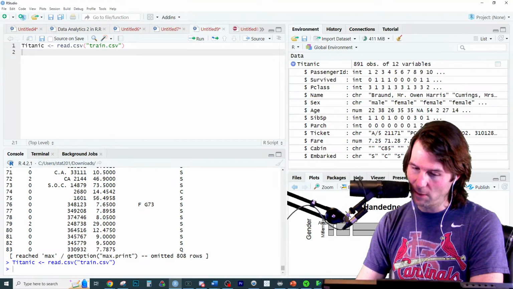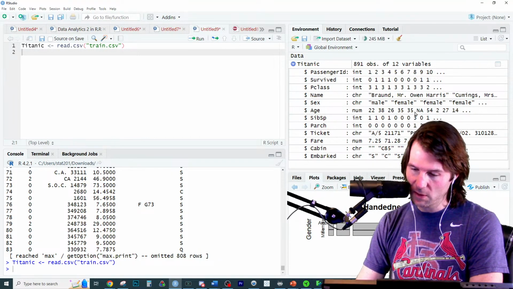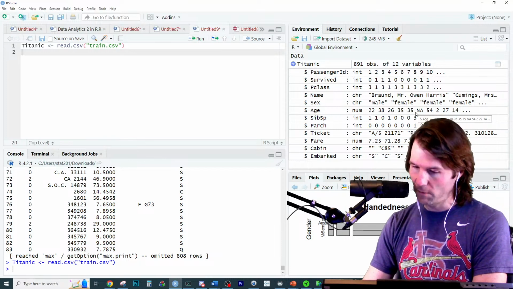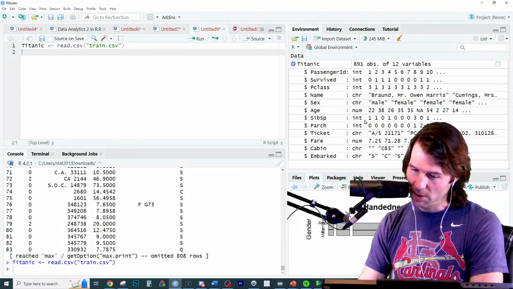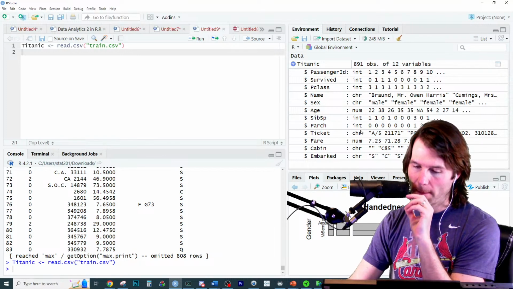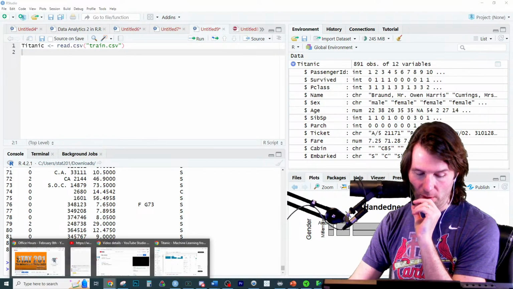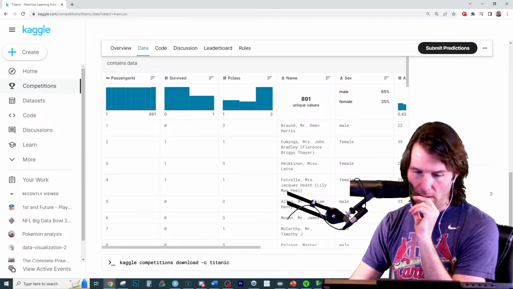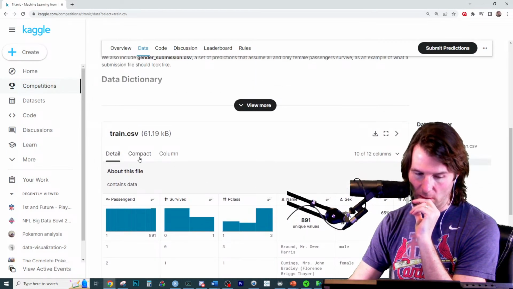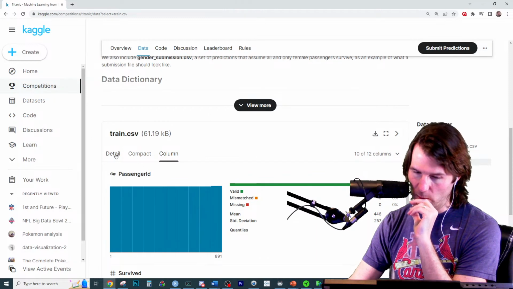We got the names. Wow. The sex, the age of the individuals. NA means it's missing. We don't have data for that individual on their age. Sibling, spouse. That's how many siblings maybe they had. I don't know. Usually there's a data dictionary for these that tells you the information. So usually we're going to see some sort of thing telling us what these columns are.